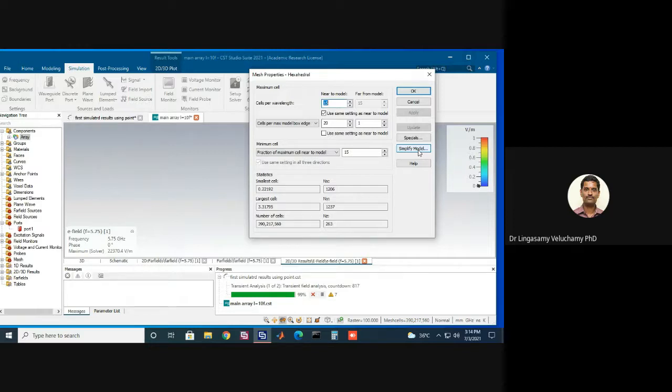But other than that, you will get the pattern at least. We want to see the pattern, right? You can reduce the mesh size and then do the simulation. Once you are getting comfortable results, after that once you are optimizing the focal distance,